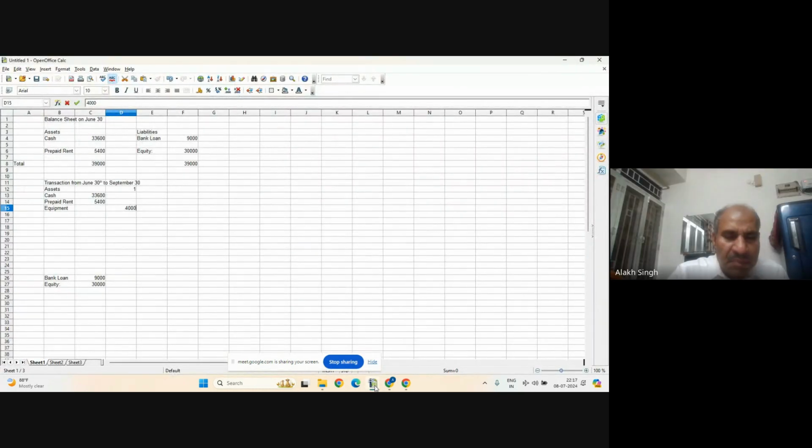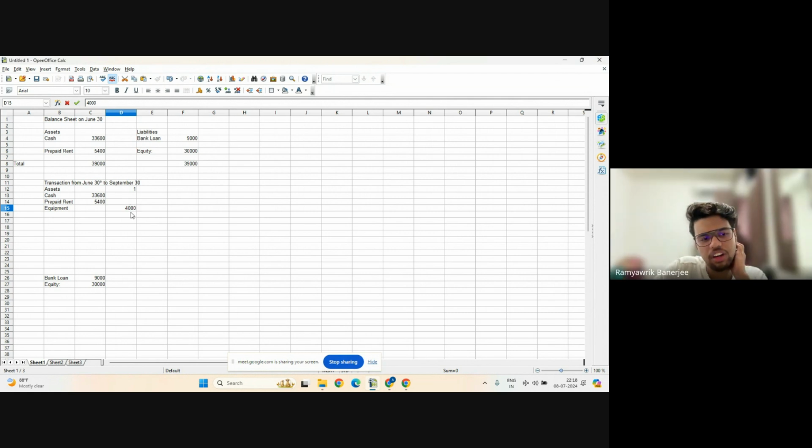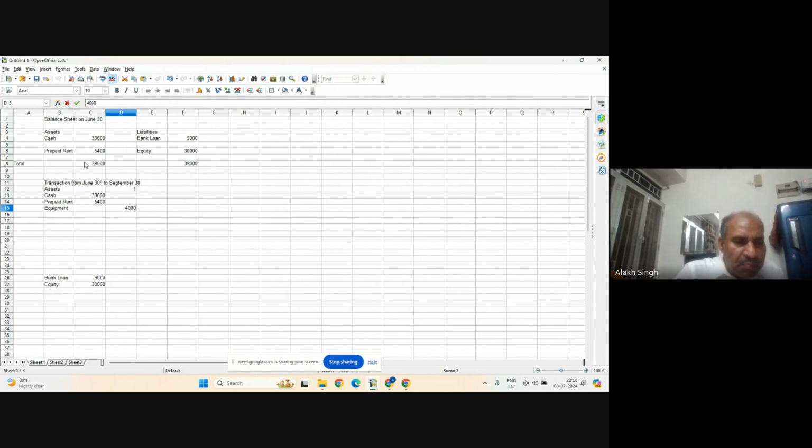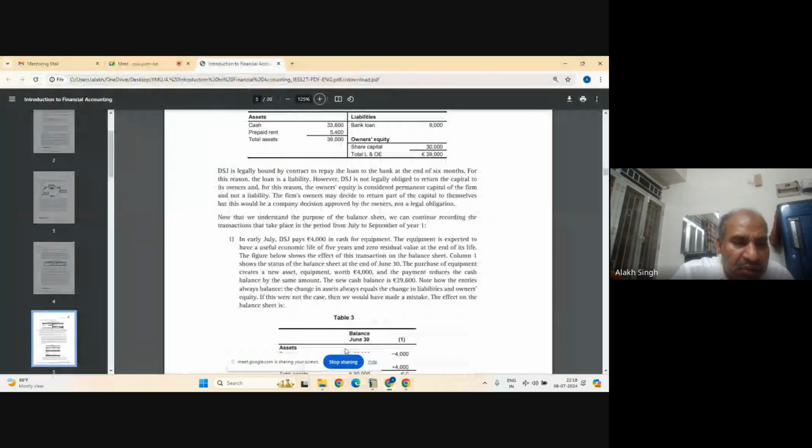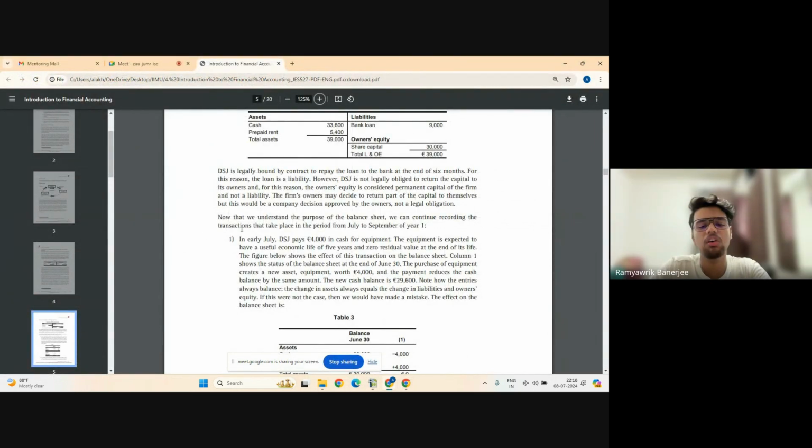Yes. Let me explain it again. So this part is that equipment has been purchased for 4,000, and you said, Yogesh, that it is an asset. So I wrote on the asset part, and its value is 4,000. So I wrote it 4,000. Okay. Why one though? Like, what does one mean here? Oh, this one is the first transaction. You can write it, you don't have to name it. I wrote one because this is question one. Okay. Oh, got it. Okay, in that sense.